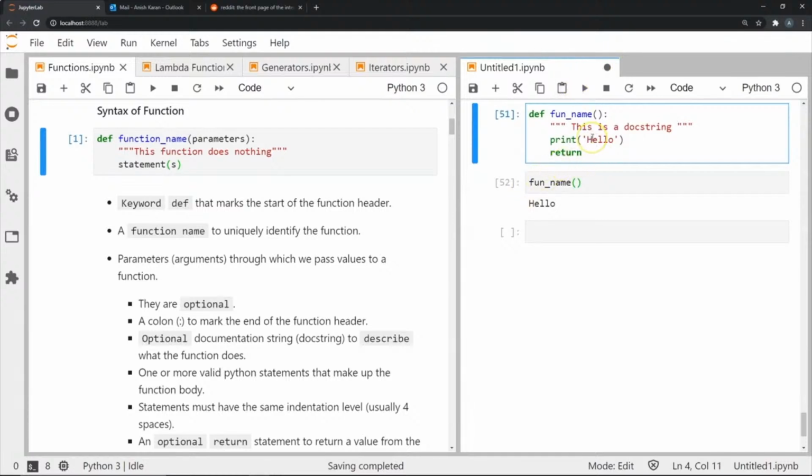Okay, so now let's see. There's also one more important component of defining a function, and that's the parameter. If you noticed over here, within these parentheses, I did not include anything. This is an empty parenthesis, opening and closing. What if I included some a and b over here? What this means is, whenever I call this function, I need to pass two parameters, a and b. These can be strings or numbers or whatever. But now it becomes almost mandatory that I pass these two things for my function to work.